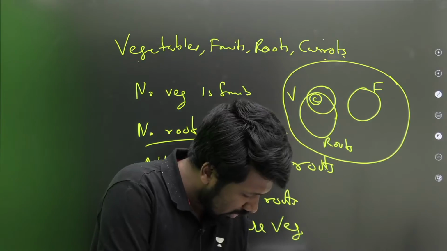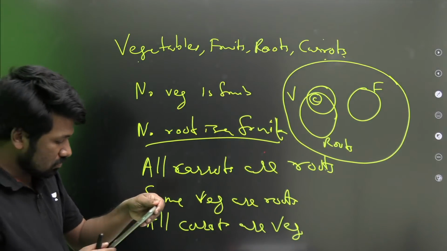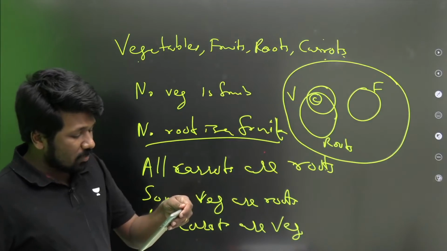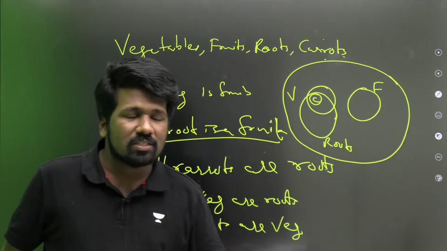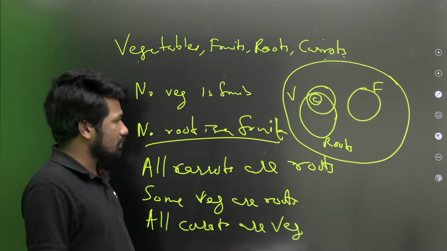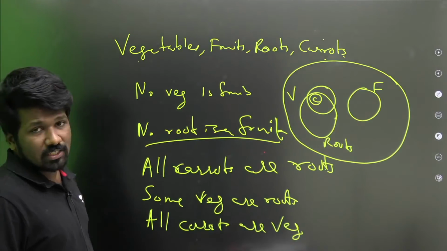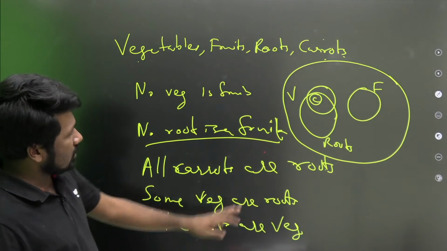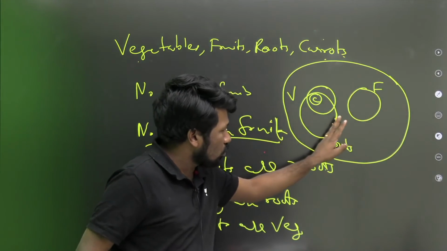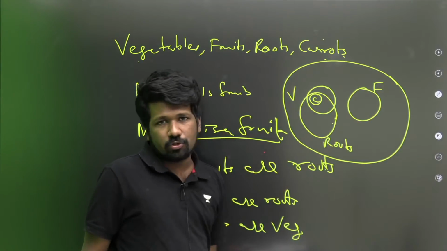Fruit is a disjoint set. Yes, Gautam, exactly. Shalini agreed. Sweet potato is a root itself, but sweet potato is not a fruit. Sweet potato is still a vegetable only. My understanding is there is no fruit which is a root. If that is the case, this should be the Venn diagram.